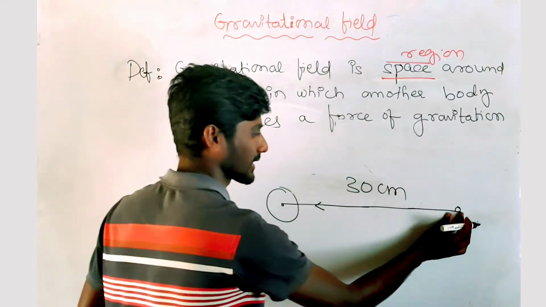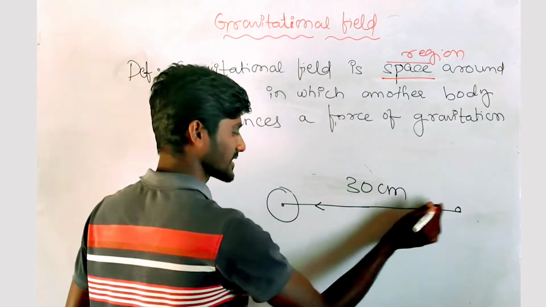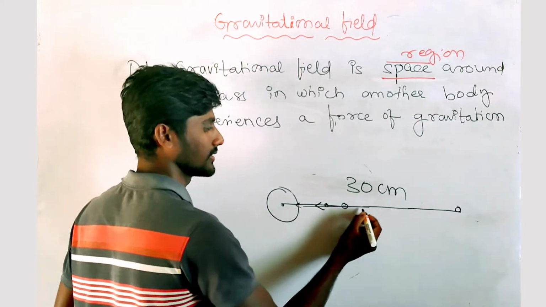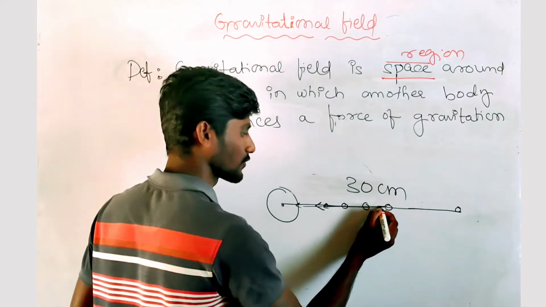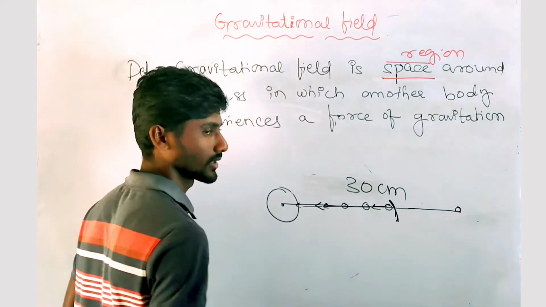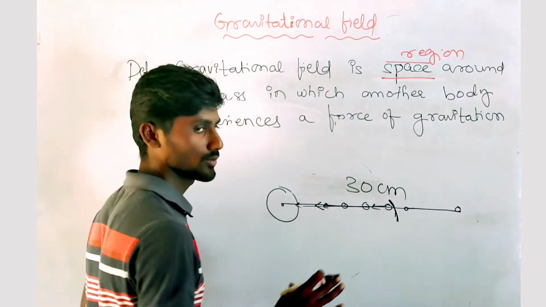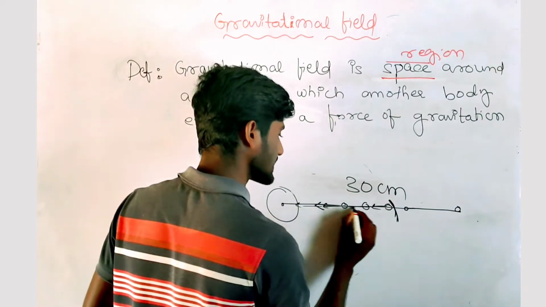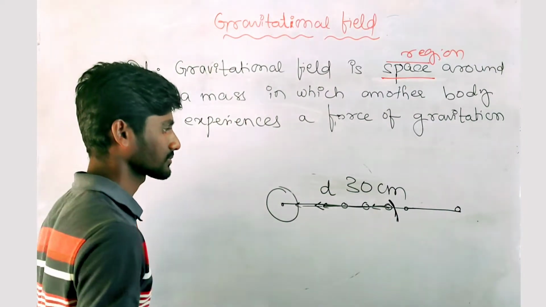When you put the same magnet here, it is attracting. Here, it is attracting. When you put it here, it is attracting. And beyond this point, if you put the magnet, it's not going to be attracted. Let's say this distance is some d meters or d centimeters.